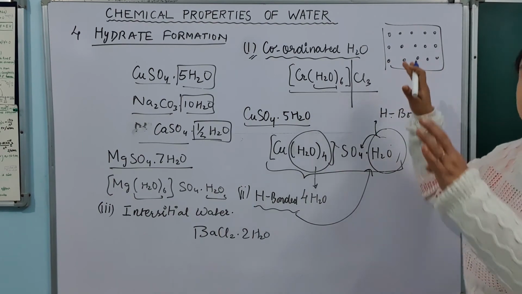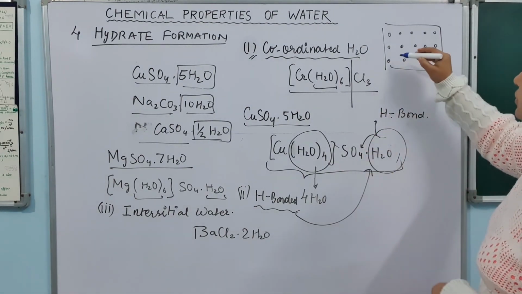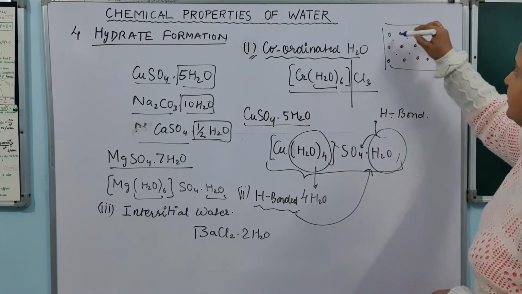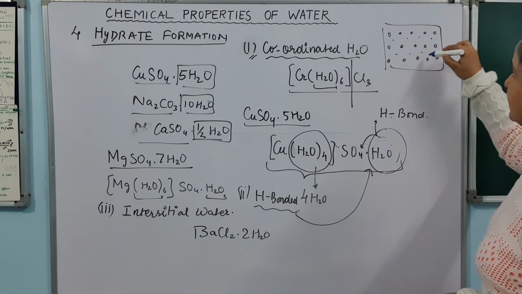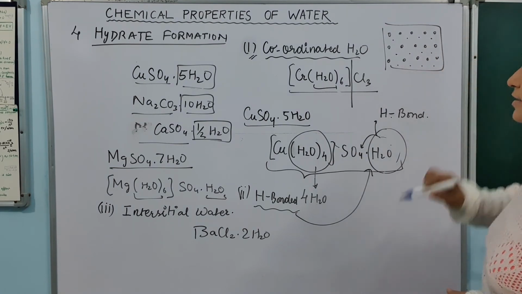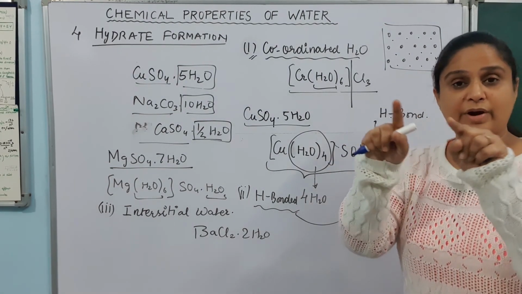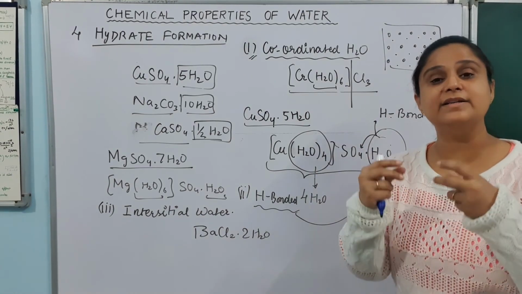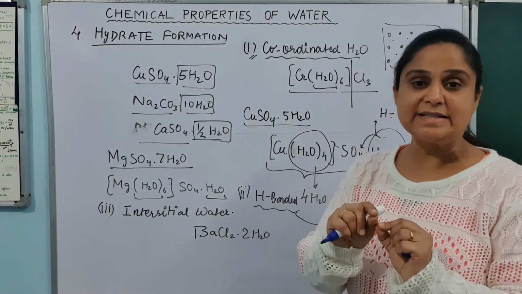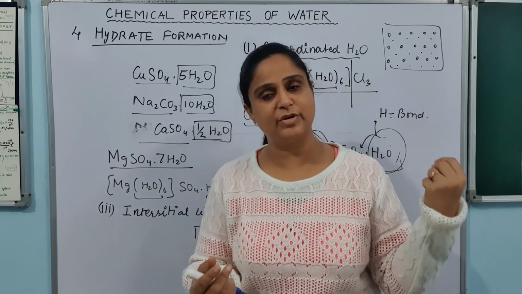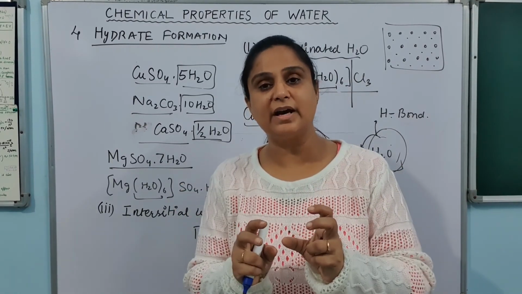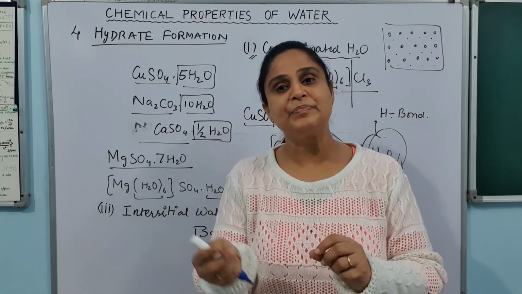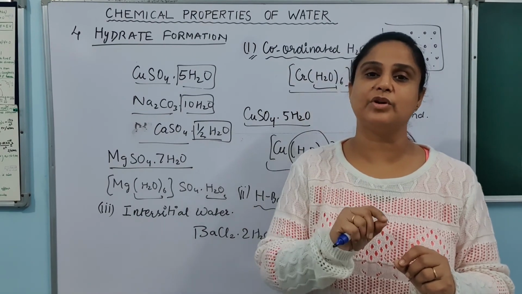This is the crystal lattice of barium chloride, and the water molecules are existing in the places between the ions of barium chloride. So in the voids of the crystal, in the interstitial spaces between the ions, whatever left out space is there, in those left out spaces this water molecule is existing.